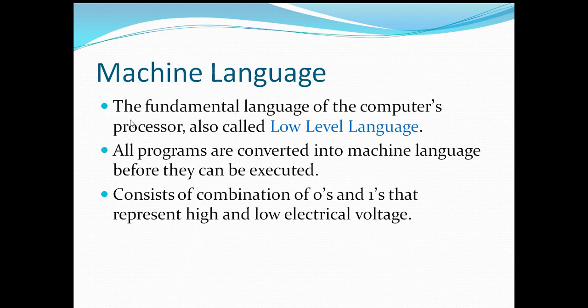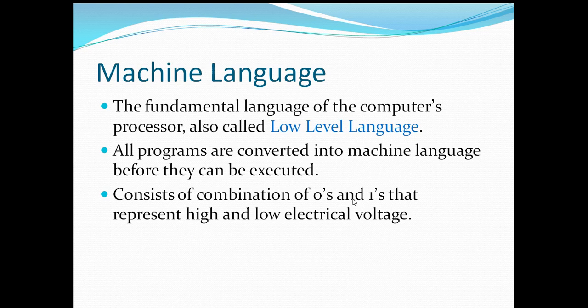It works at the low level of your hardware. That's why it is called low level language. All programs are converted into machine language before they can be executed. So every program, whether it is an assembly language program or a high level programming language, should be converted into machine language before it can be executed.